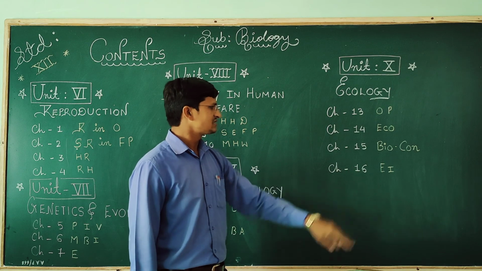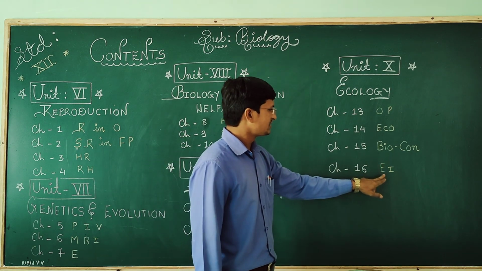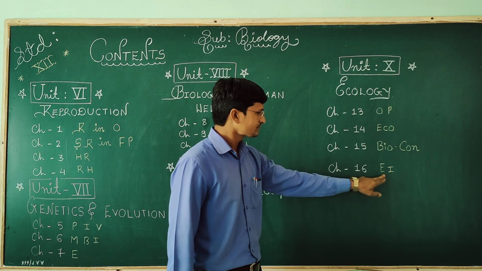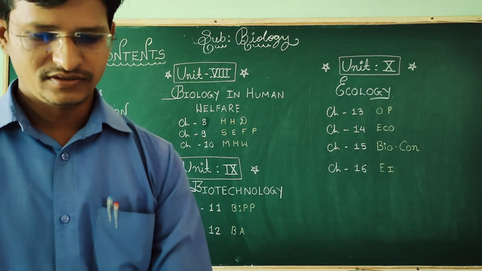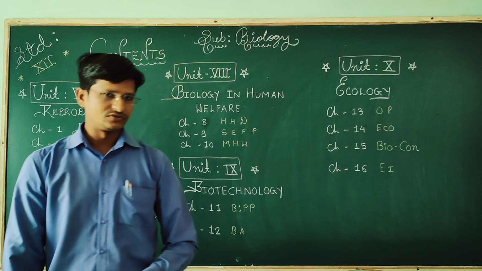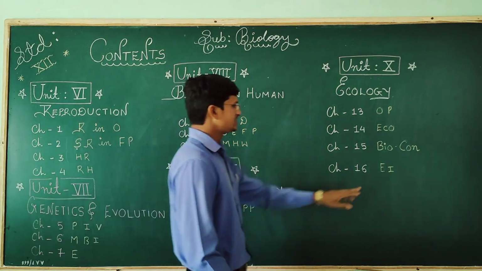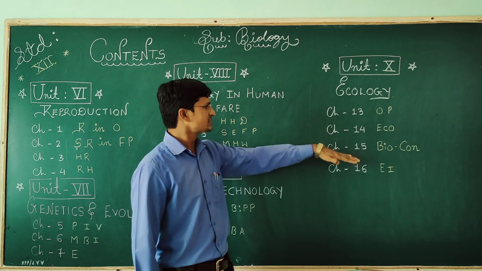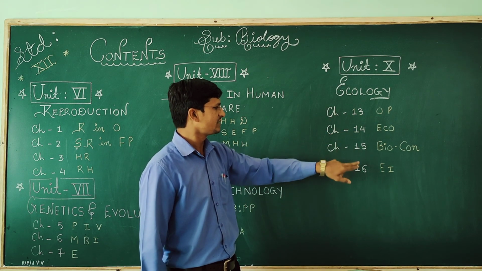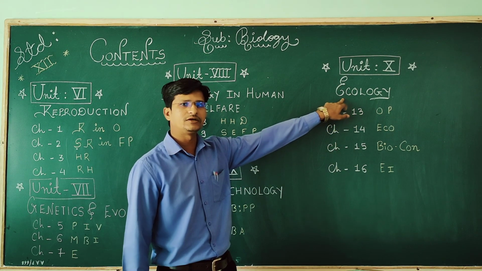And chapter number 16, the last chapter, is environmental issues. So here 4 chapters are there, 13, 14, 15 and 16, that are part of our ecology.